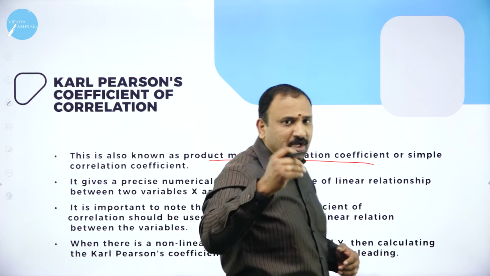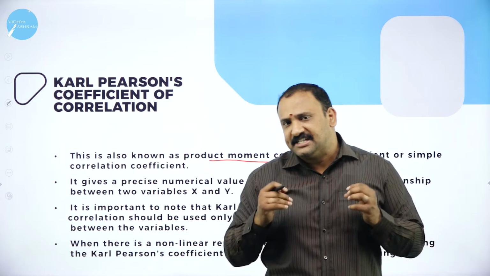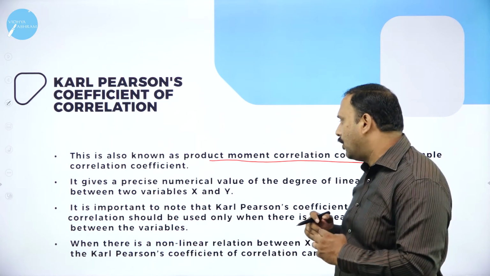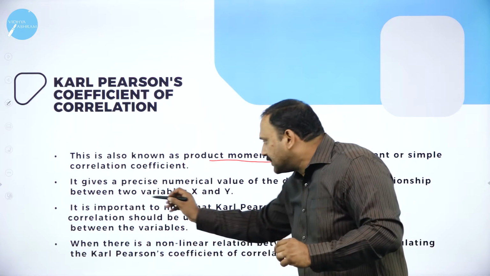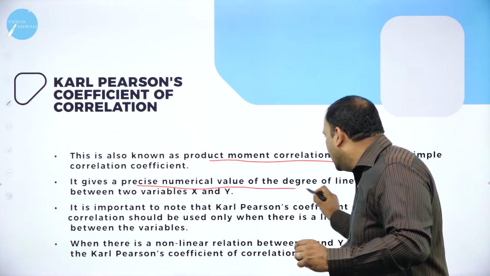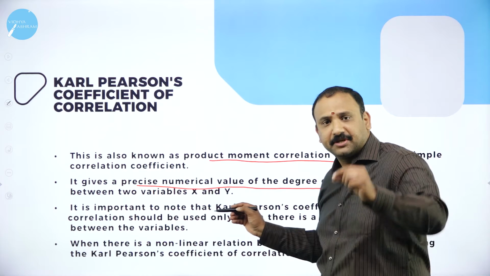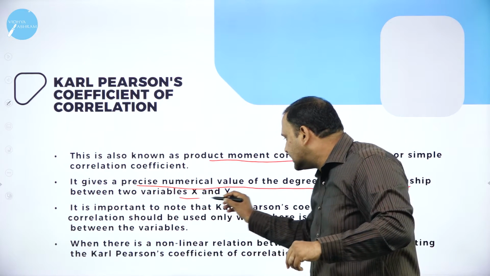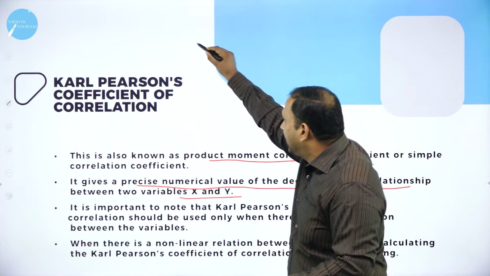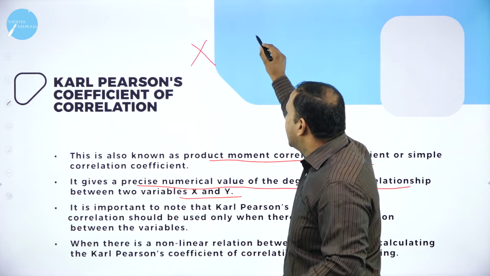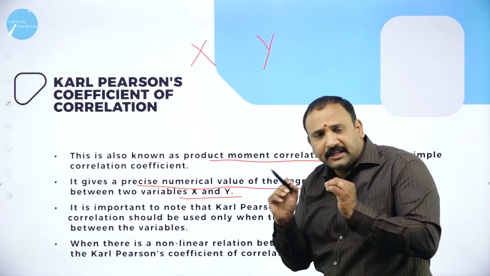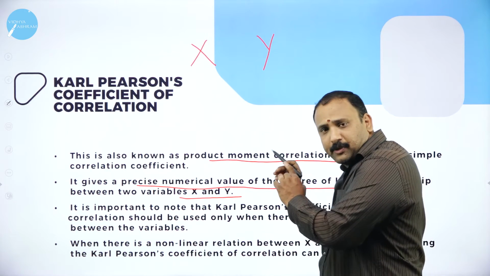Now let's try to decode and understand it in simpler English, in simpler meaning altogether. It gives a precise numerical value of the degree of linear relationship between two variables x and y. So now let's consider two variables x and y. Now how are these two variables related? That's what we are going to see.